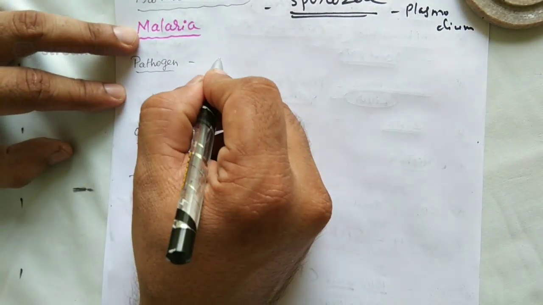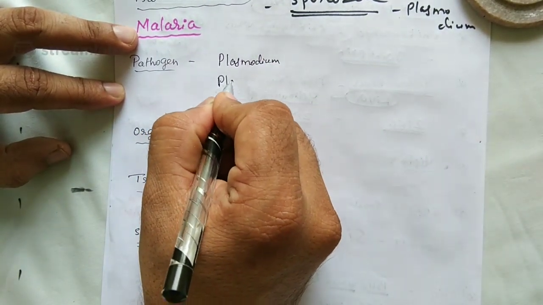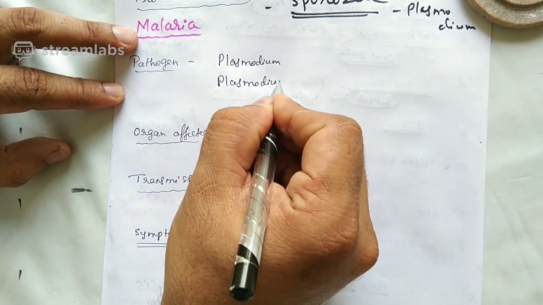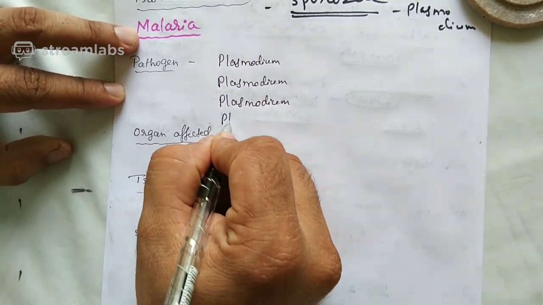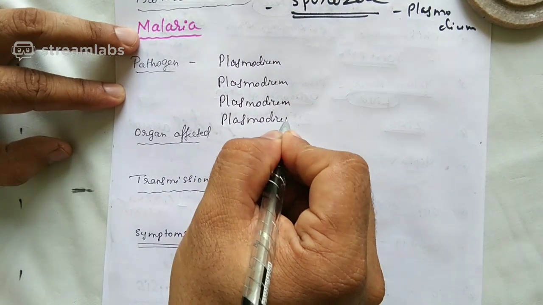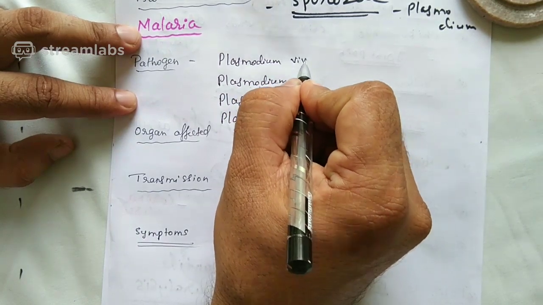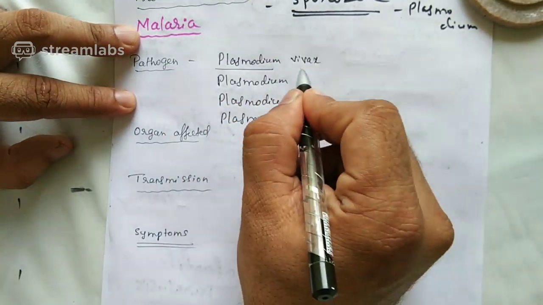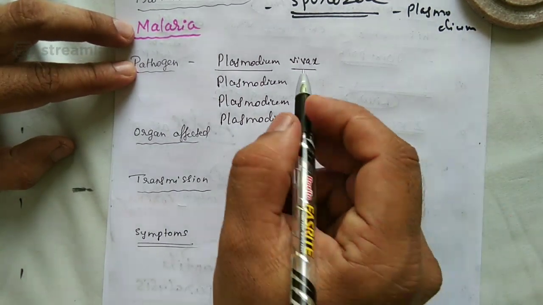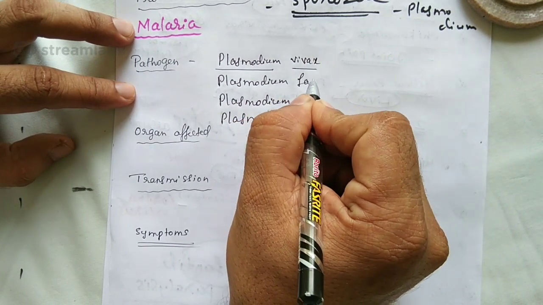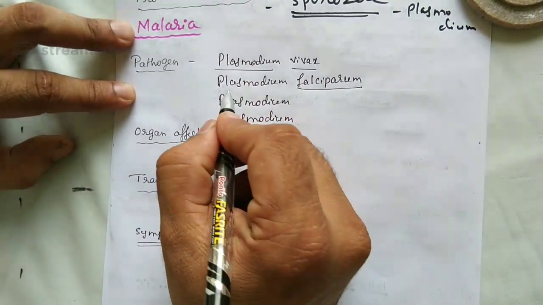But I am writing Plasmodium four times. Why did I write Plasmodium four times? Reason: Plasmodium vivax is one species of Plasmodium which is responsible for causing malaria in specific areas. Plasmodium falciparum is one more species of Plasmodium which also causes malaria.